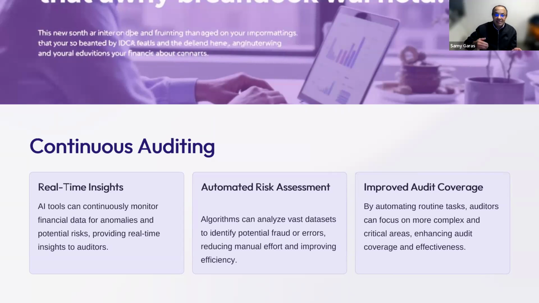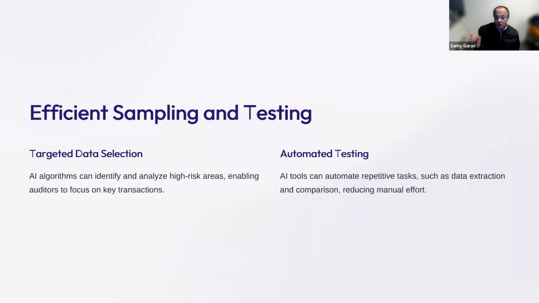And instead of collecting the sample and reviewing the sample, the auditor now doesn't have to do it. The auditor can spend more time to analyze the data and make better decisions, come up with a good opinion, validate the information. So the role of the auditor will shift from the routine job into a decision-making job, and then can give a good opinion to the audit committee and the board of directors.